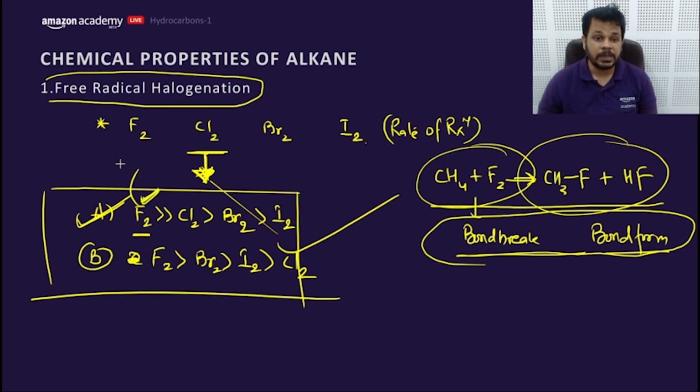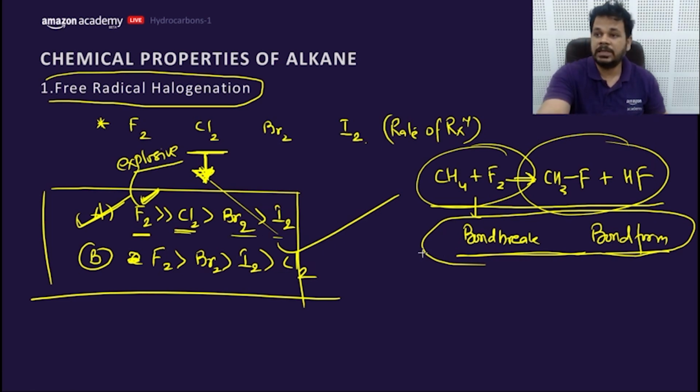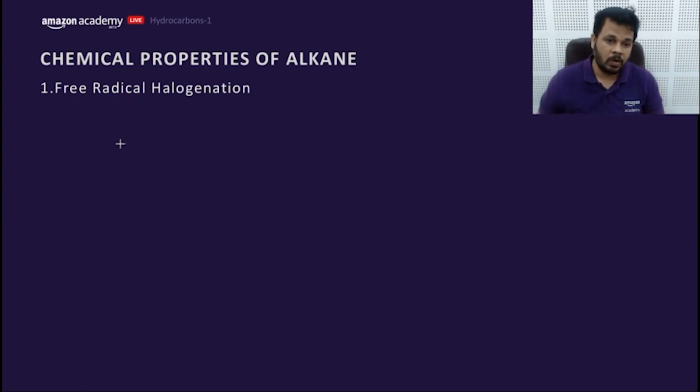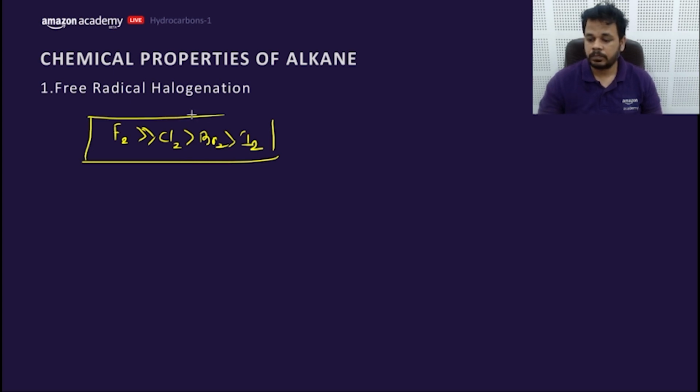It is a highly explosive reaction. Highly explosive, highly exothermic reaction. Then Cl2 and then Br2 and then I2. So the answer is first. The order of rate of reaction is F2, Cl2 and then Br2 and then I2. This is the order, my dear friend.